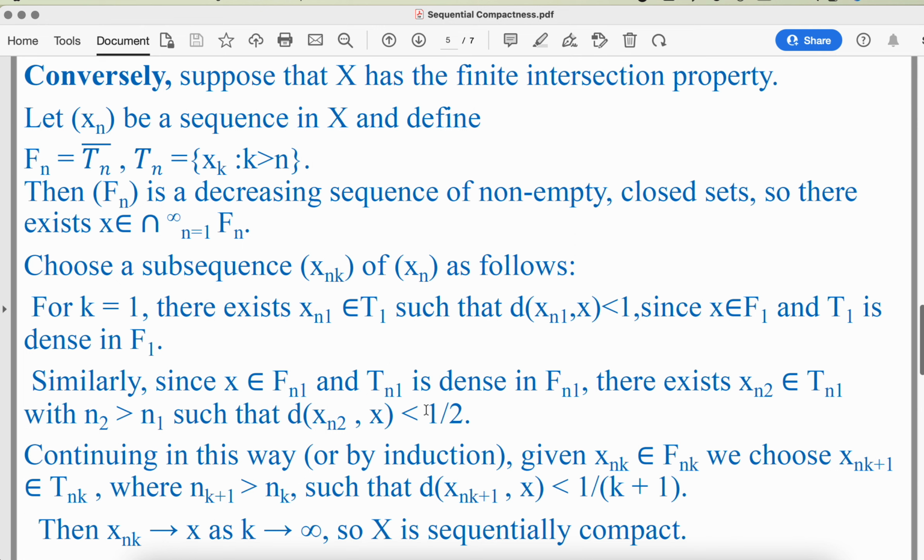If we continue defining like this, by induction, we have xnk belonging to Fnk. Given this, we choose xn(k+1) belonging to Tnk, where n(k+1) is greater than nk, such that the distance of xn(k+1) from x is less than 1 upon k plus 1.